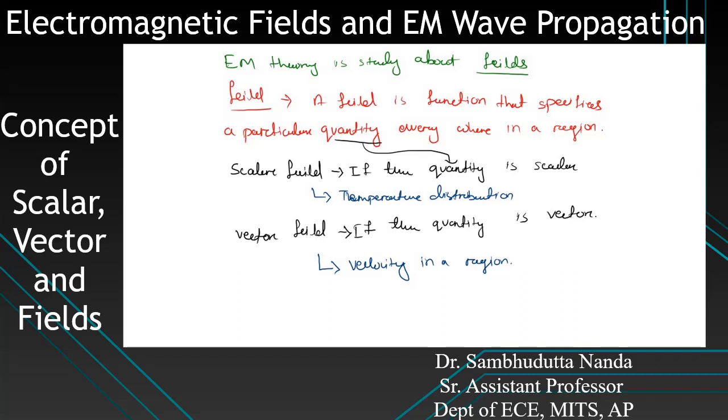The velocity field will be changing in every space, the direction will be changing throughout the space. So if we are measuring the velocity through a function over a region, then we say that is a vector field. Or if we are measuring a scalar quantity over a region, then we say that is a scalar field.